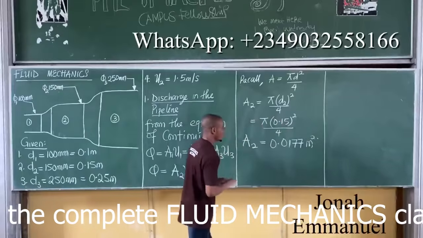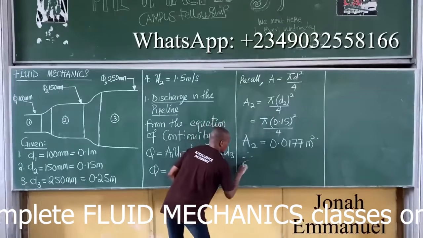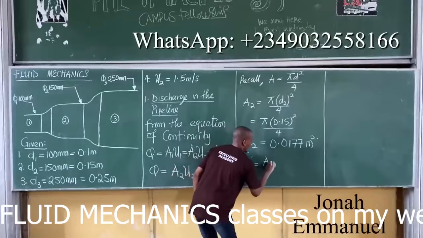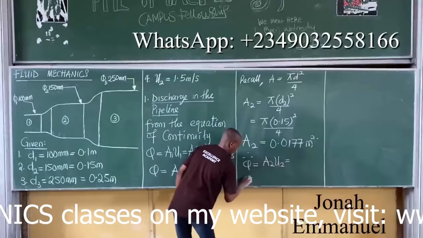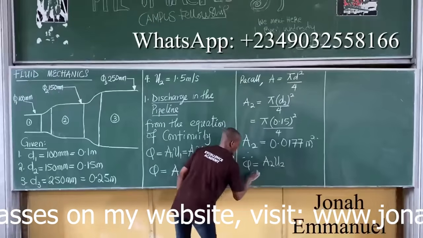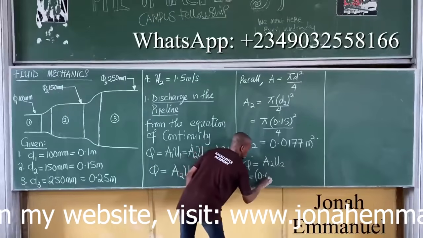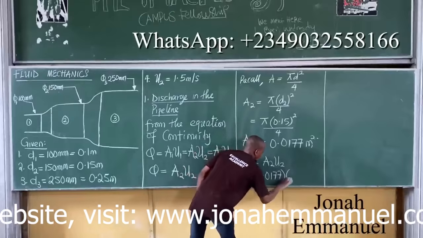So let's get discharge. Discharge Q is equal to A2 U2, and that's equal to 0.0177 into U2.